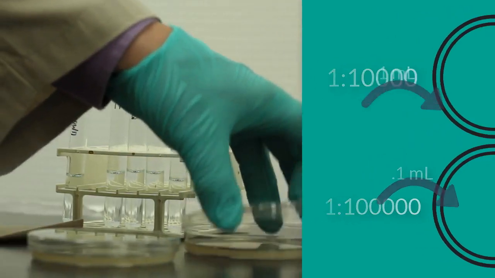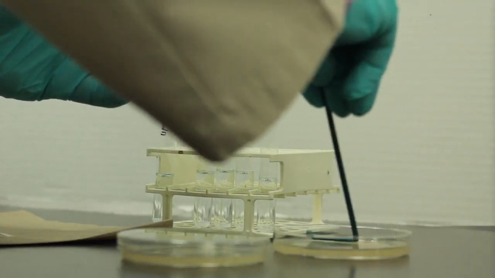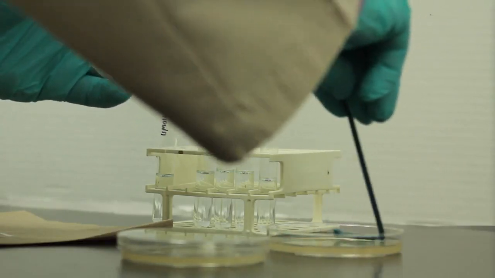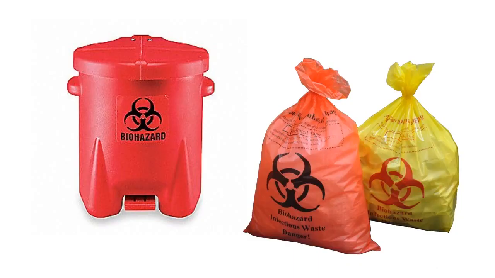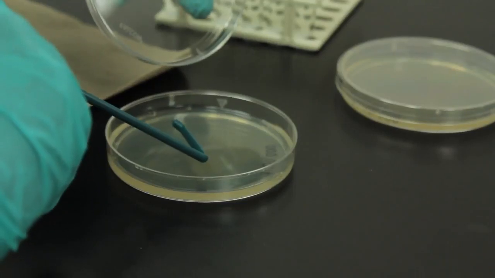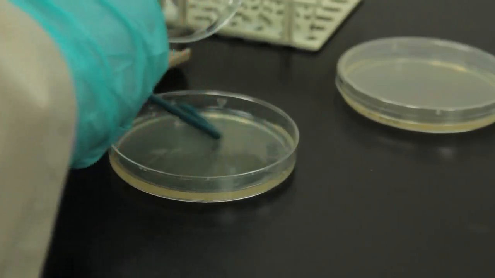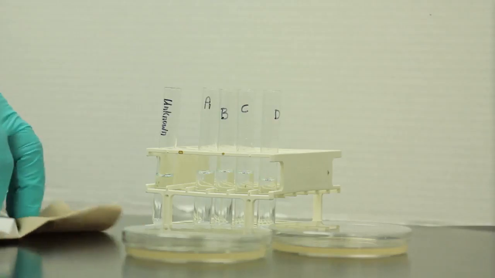Next, we're going to use the spread plate method, and we're going to spread those cells around the plate as evenly as possible. Make sure you touch the sides with your L-shaped spreader and go all around the plate several times. L-shaped spreaders are, of course, a biohazard and should be disposed of in the biohazard non-sharp. I'm going to use a separate L-shaped spreader for my next plate because I have two separate concentrations. Again, once I have spread those around evenly onto the plate, I'll dispose of this in the biohazard non-sharps.